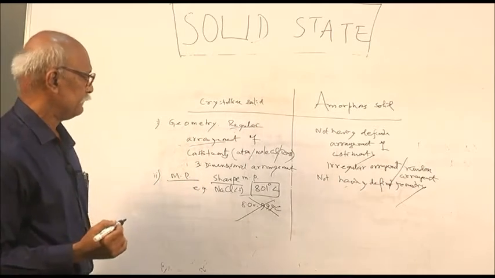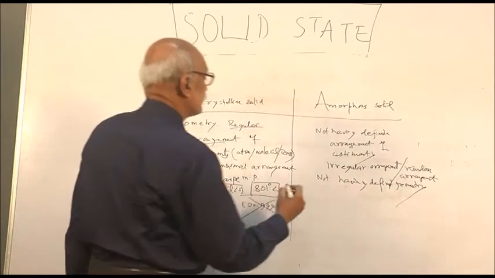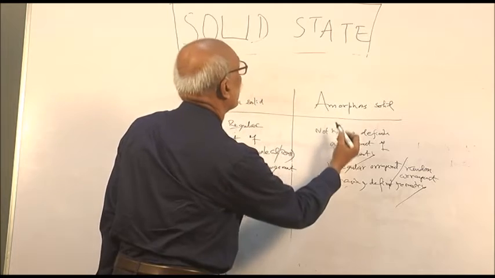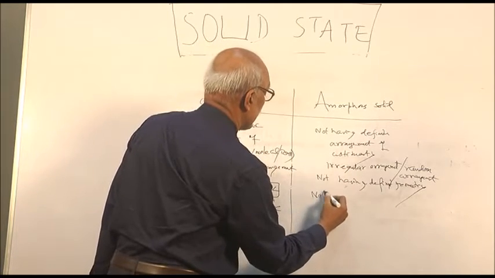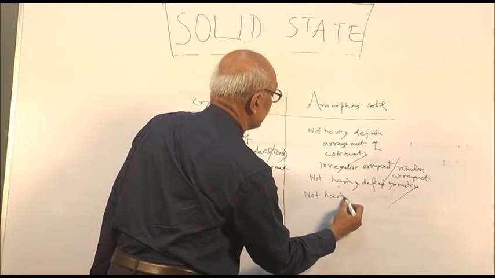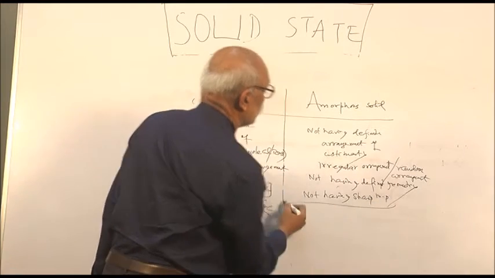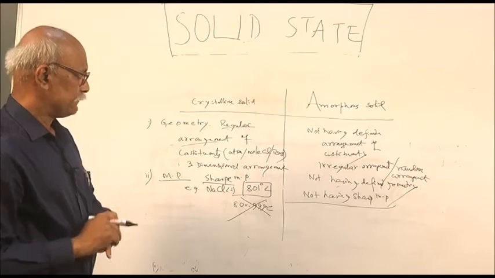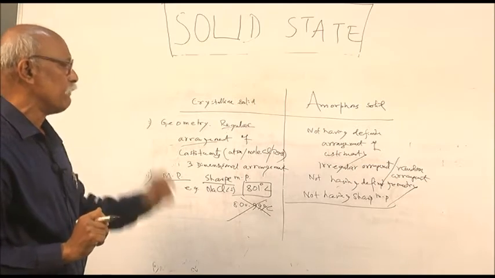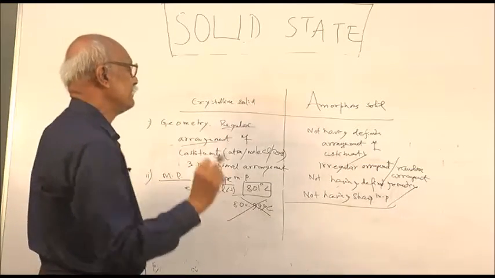So it has a very sharp melting point. But in the case of amorphous solids, you remember, they do not have a sharp melting point, there is no definite temperature at which they will melt. It is a wide range of melting point.